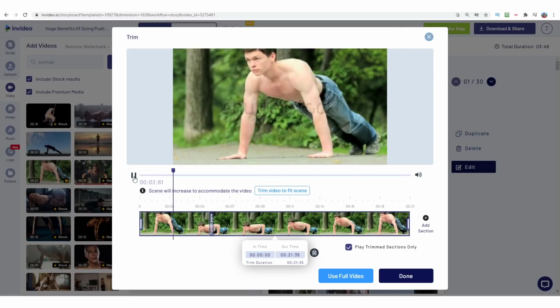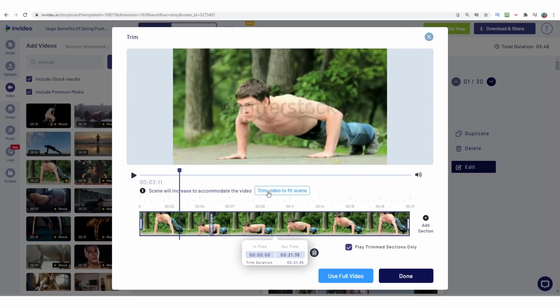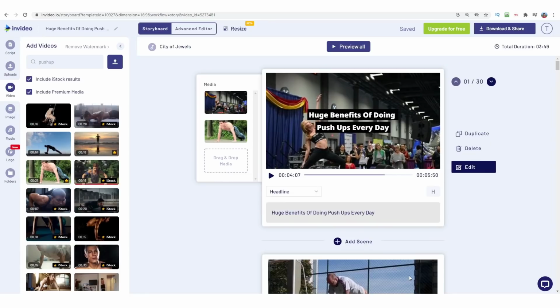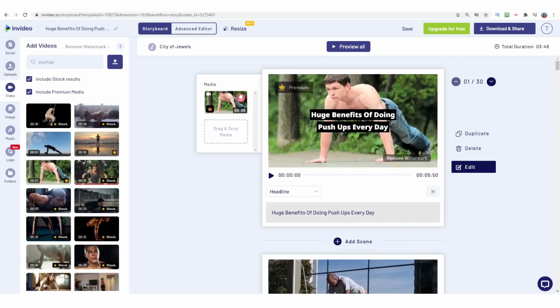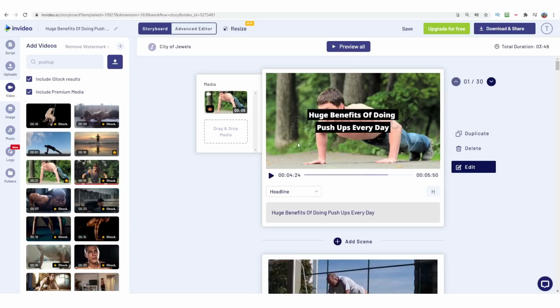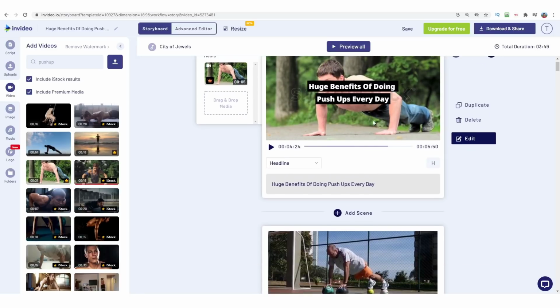See, there is a guy doing the push-ups. We can choose trim video to fit scene, just to make sure it's 5.5 seconds, and then click done. Then let's get rid of this media over here. Just like that, we have made this edit. We now have the text and the video behind it that is actually making sense.